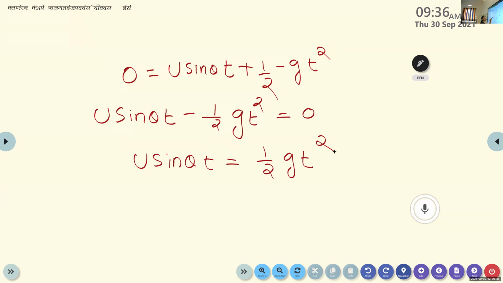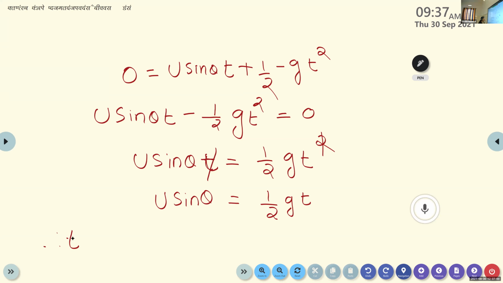Does any term cancel from both sides? Here we can cancel the time, one T from LHS and one T from RHS. So the equation becomes u sine theta is equal to half GT. u sine theta is equal to half GT.